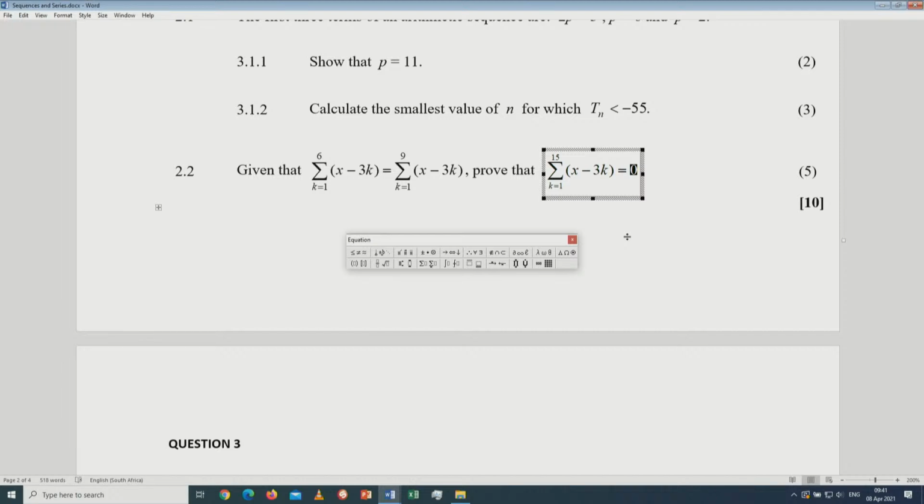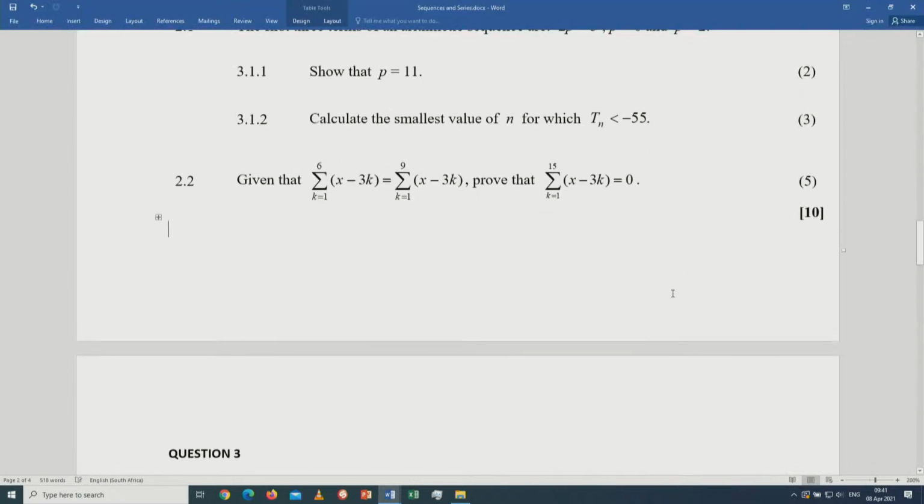For the last time, when you come across a question that involves sigma, expand the series to at least 3 terms. Once we have expanded it to 3 terms, you'll be able to tell whether it is arithmetic or geometric. Then you use the relevant formula. Thank you very much. This is the first topic that will be tested on the 19th.